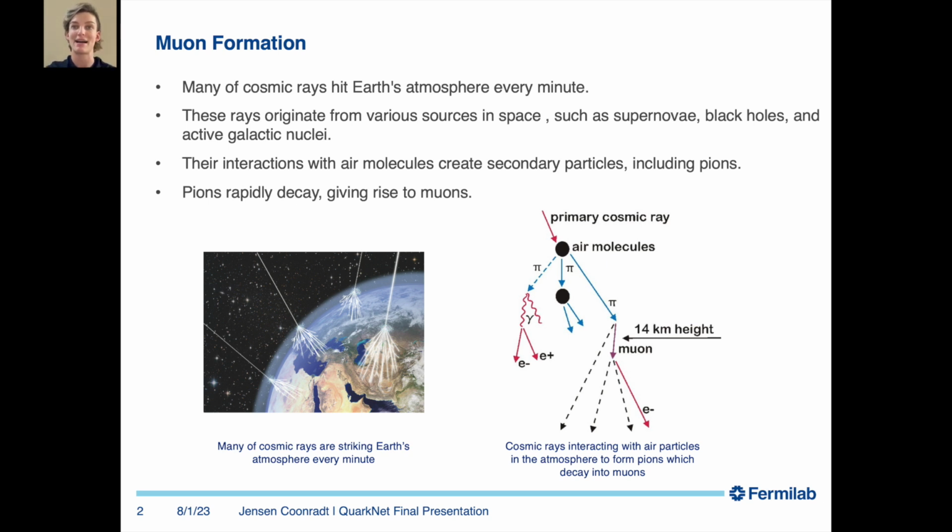When these primary cosmic rays reach Earth's atmosphere, they interact with the air molecules, primarily oxygen and nitrogen particles, to produce a shower of secondary particles. Among the secondary particles created in the air shower, there are short-lived subatomic particles called pions. These pions are produced in great numbers. Pions are unstable particles and rapidly decay into other particles. The most common decay mode is when a positive pion decays into a muon and a neutrino.